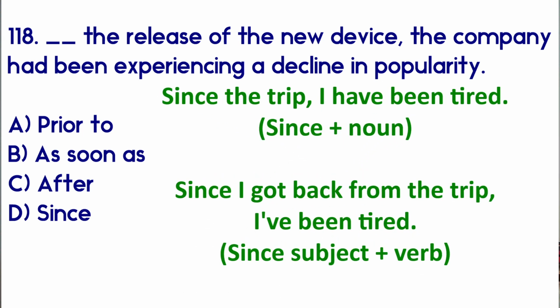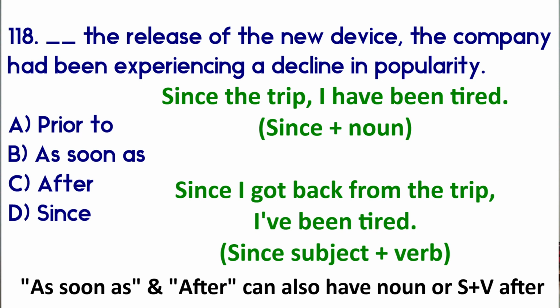For example, since the trip, I have been tired. Or since I got back from the trip, I have been tired. The first is a preposition because I just say since the trip, so since noun. But since I got back from the trip is when we use since as an adverb clause marker. So after since, you can have a noun or subject verb. So it can be a preposition or an adverb clause marker.